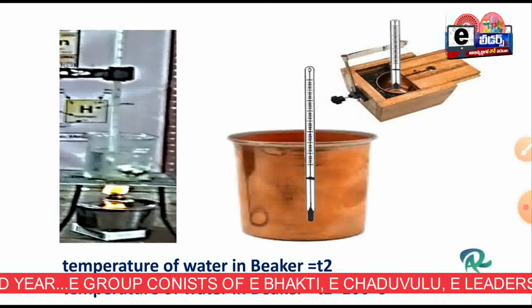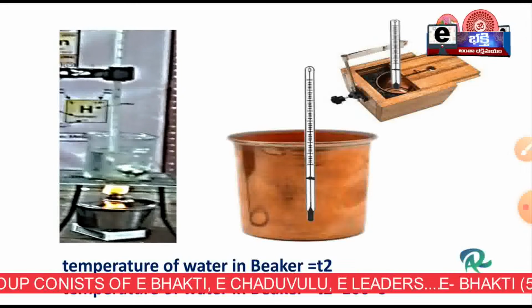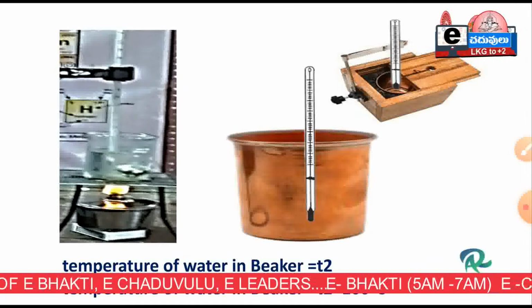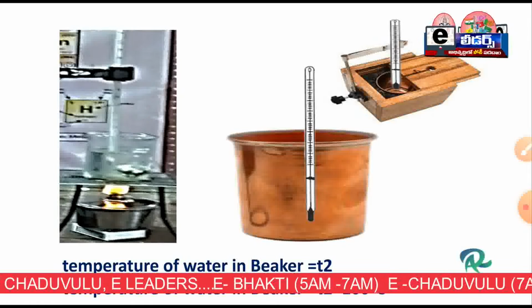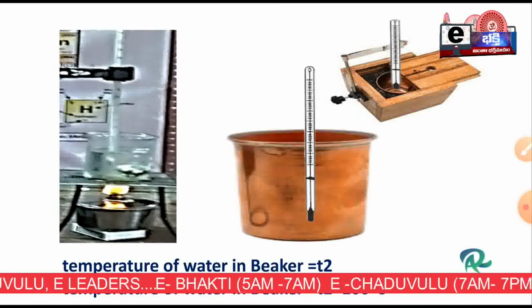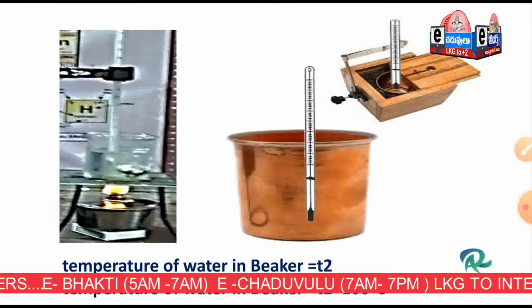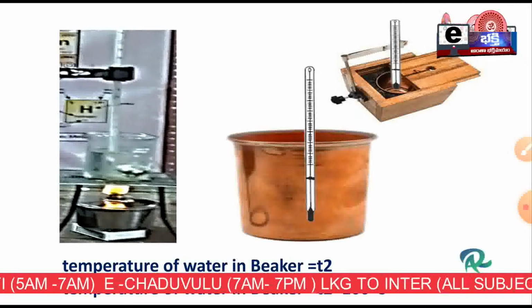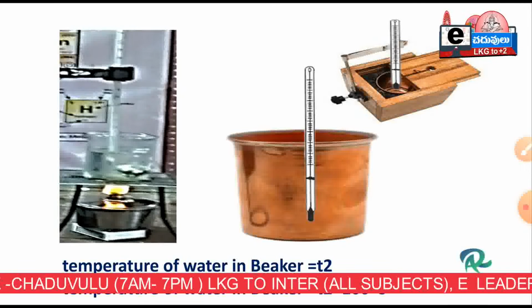The hot iron bolt is at 100 degrees centigrade, so the bolt will lose heat energy, and the water along with the calorimeter will gain it, because if you heat the water, the vessel also will be heated. So here the cold bodies are the calorimeter and water, and the hot body is the bolt.